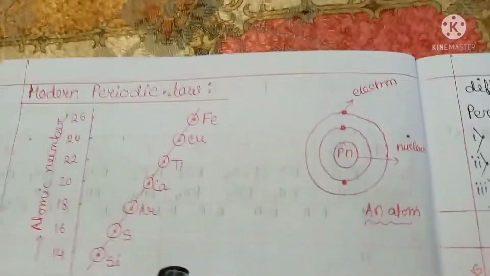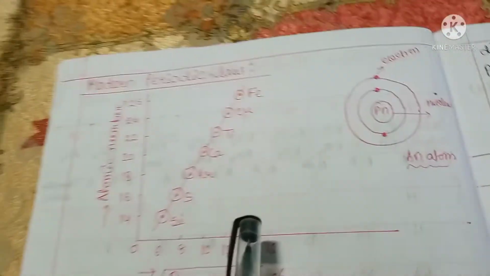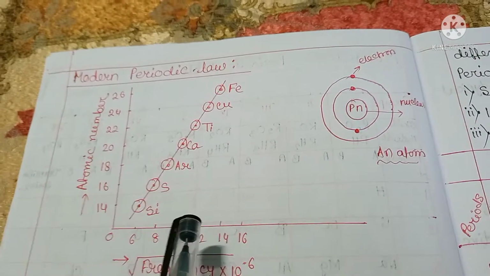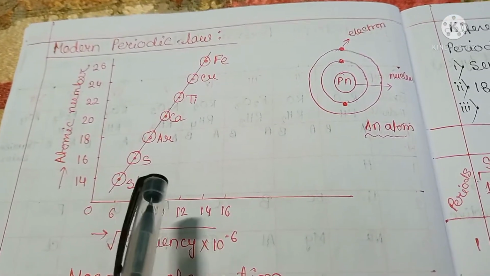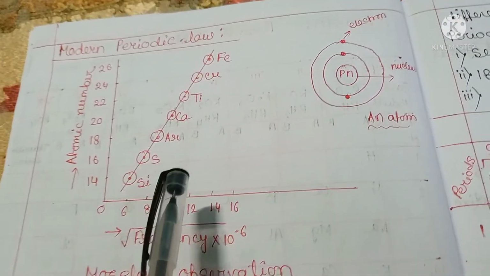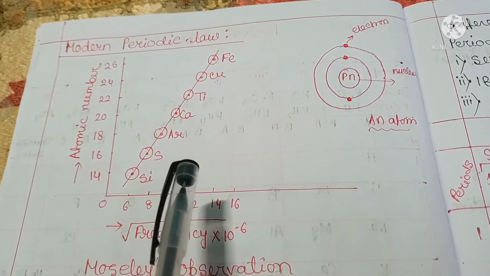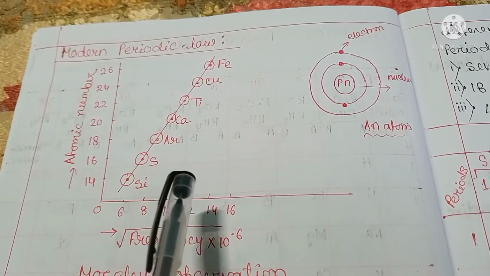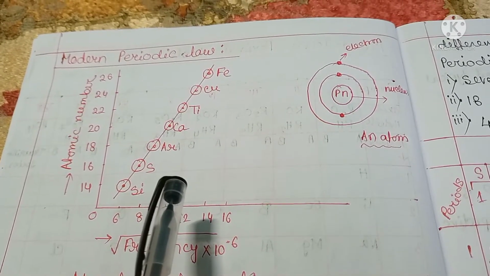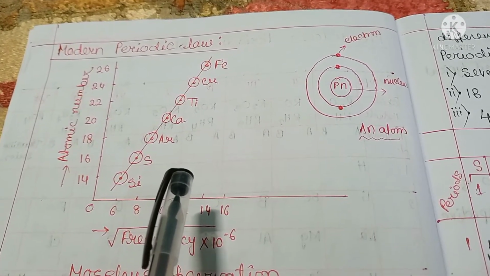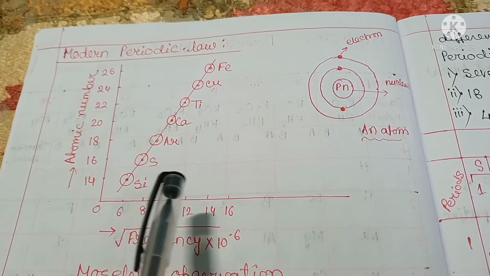In order to explain drawbacks in Mendeleev's periodic table, 2 possibilities strike our mind. Perhaps the arrangement of Mendeleev's periodic table is not a satisfactory one, or perhaps the atomic mass is not a fundamental property upon which this table was based.